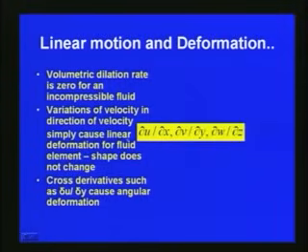Variation of velocity in the direction of velocity simply causes linear deformation of the fluid element, so the shape does not change. Cross derivatives such as del u by del y only cause angular deformation.